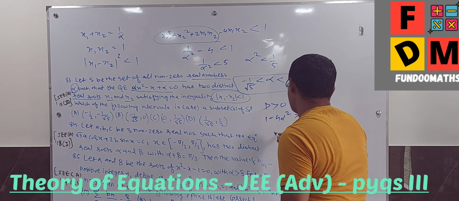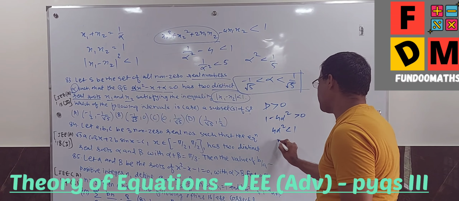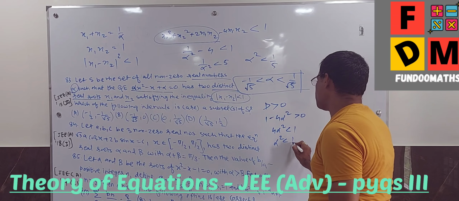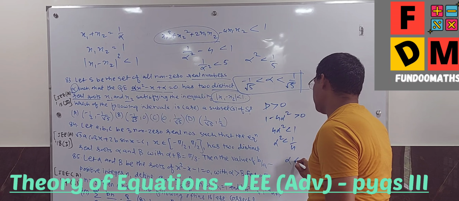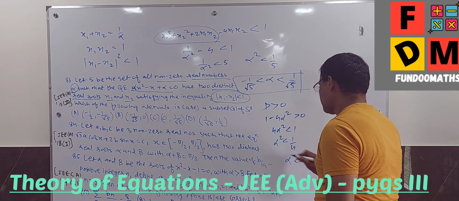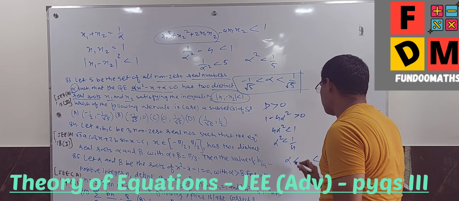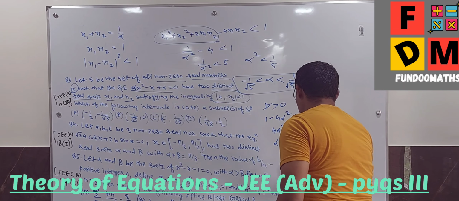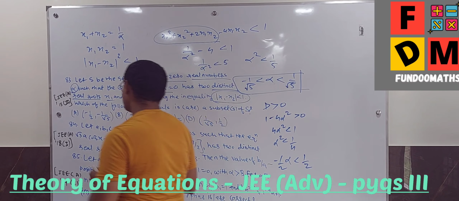So 4 alpha square is less than 1. Shifted to the other side, alpha square is less than 1 by 4. So alpha is in between, same thing as this, 1 by 2 under root of this. So alpha is between minus 1 by 2 and plus 1 by 2.